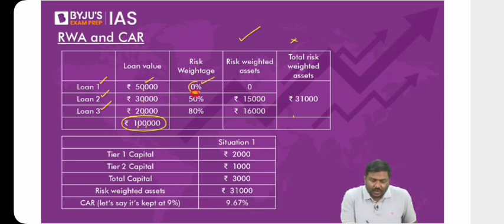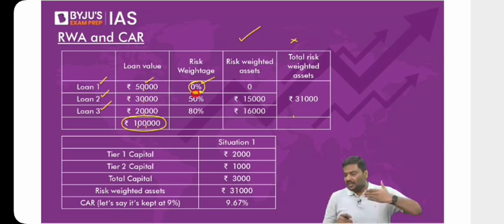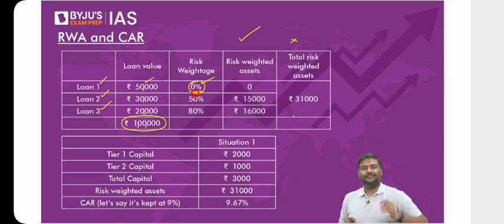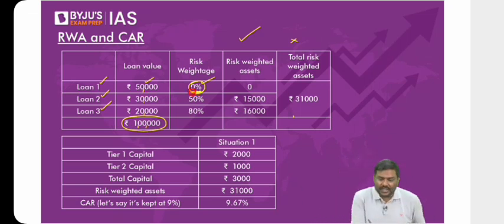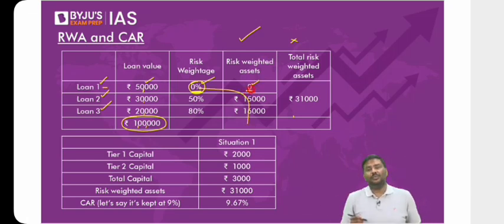And because it is Government of India, absolutely no risk there. Right? So how much is the risk that you're going to face? 0% risk. Meaning what? You have given 50,000, you will get all the 50,000 back. You're sure you'll get it back. So risk-weighted asset in example 1 or loan 1 will be 0 rupees.